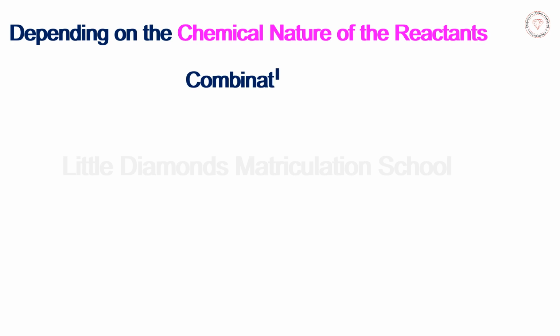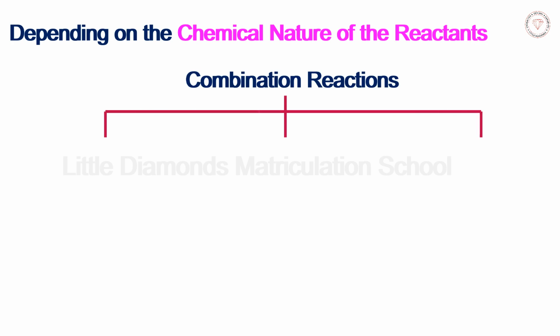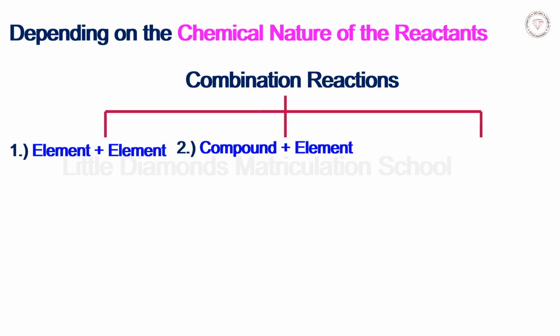Depending on the chemical nature of the reactants, combination reactions are classified into three. Number one, element and element forming a compound. Number two, a compound and an element forming a new compound. Number three, two compounds forming a new compound.